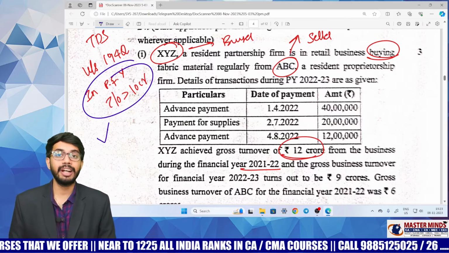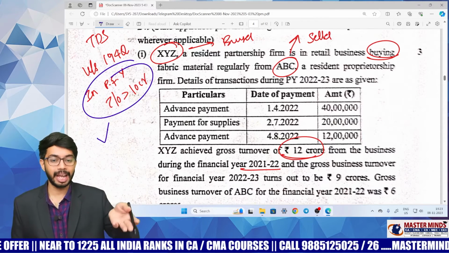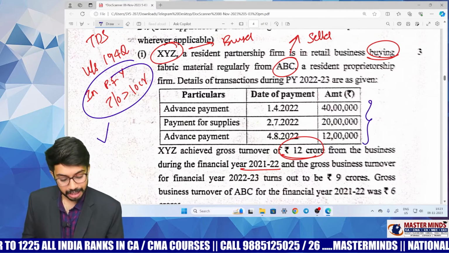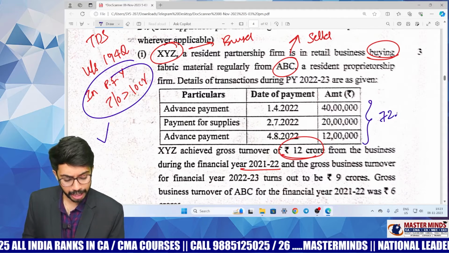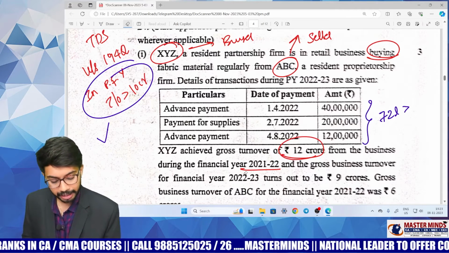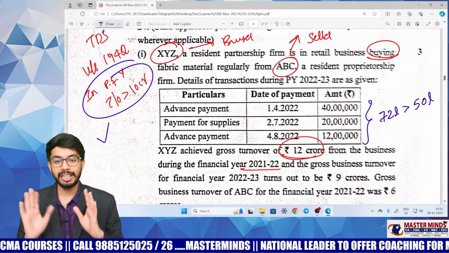When is he required to deduct TDS? Only if the payment crosses 50 lakh rupees. Here, what is the payment? 40 plus 20 plus 12. That means 60 plus 12, 72 lakhs. The payment crossed 50 lakh rupees, right? So TDS is required to be deducted under section 194Q. Very much clear. This is easy.